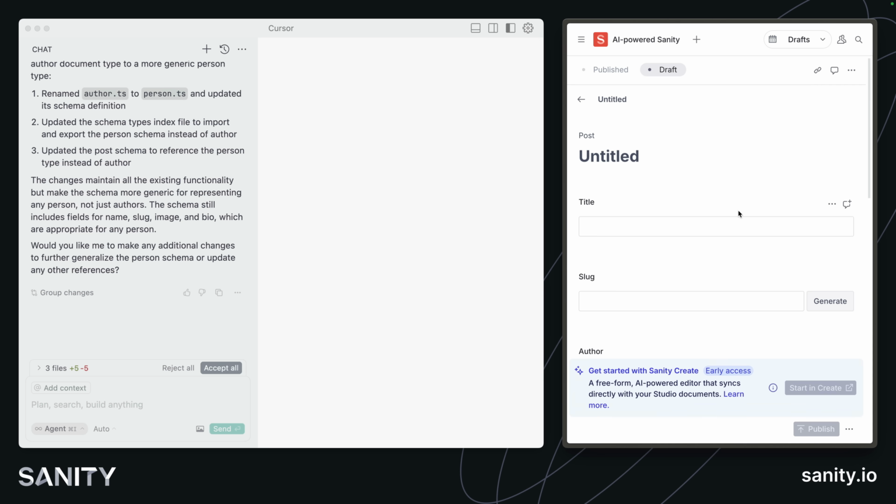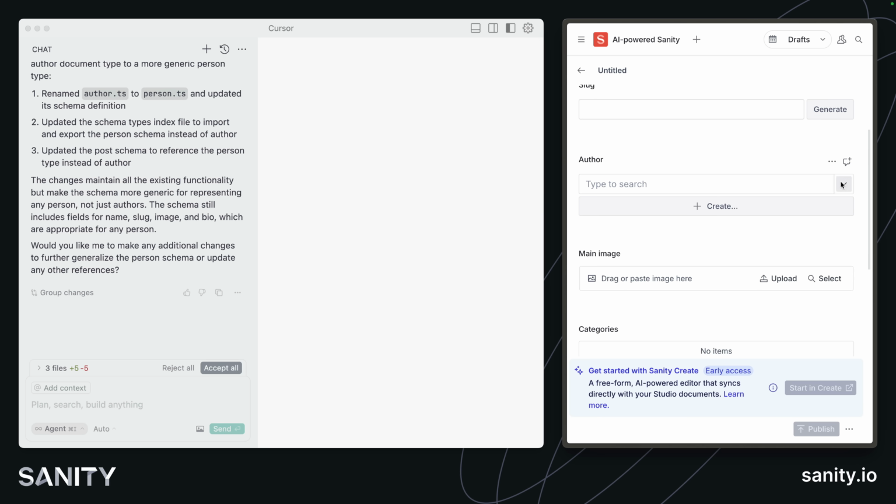If I go and create a post, the author field will now be a reference to a person type document, even though the field name is author. This is powerful and fast because we don't have data yet. If this was a production studio with content already in it, we would need to write a schema migration, or have AI write a schema migration for us, in order to change existing author documents to person type documents.